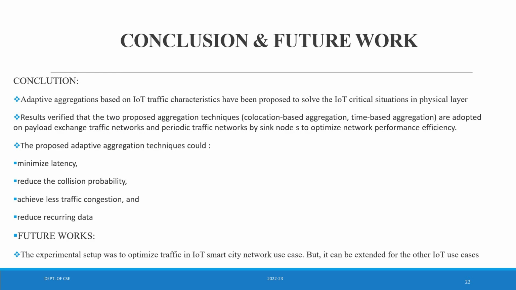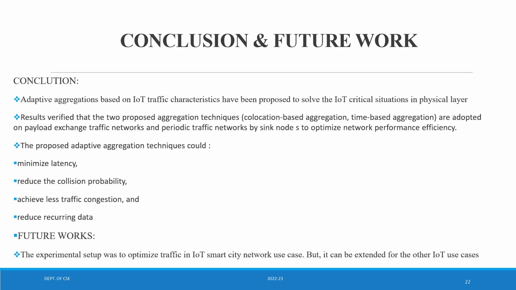So coming to the conclusion of today's presentation, adaptive aggregation based on IoT traffic characteristics has been proposed to solve IoT critical situations at the physical layer. Results verified that the two proposed aggregation techniques, collocation-based aggregation and time-based aggregation, are adapted to payload exchange traffic networks and periodic traffic networks by the sync node to optimize network performance efficiency. The proposed adaptive aggregation techniques could minimize latency, reduce the collision probability, achieve less traffic congestion, and reduce recurring data. So these are the possible advantages.